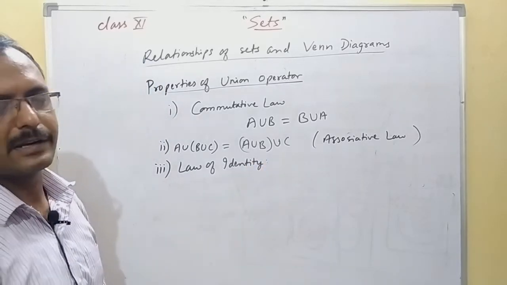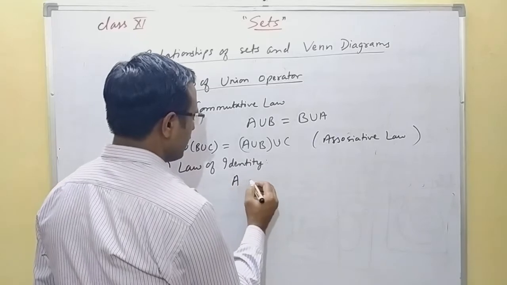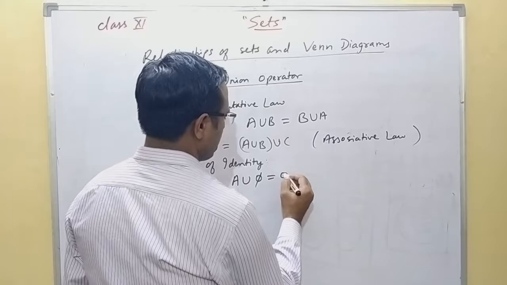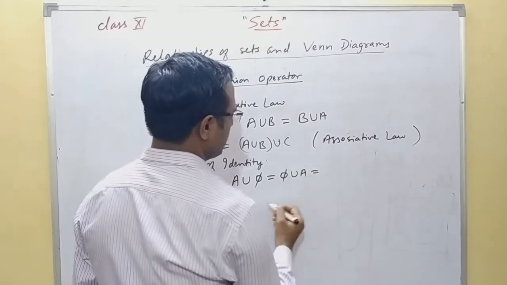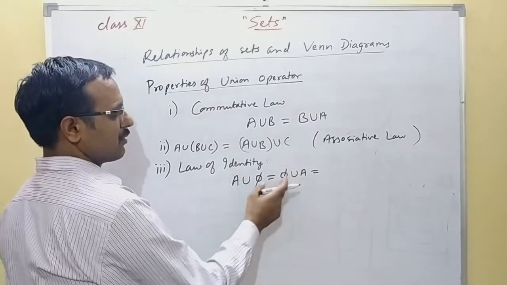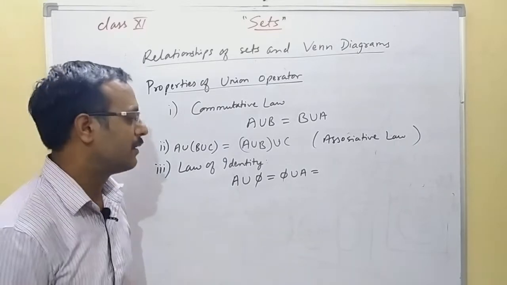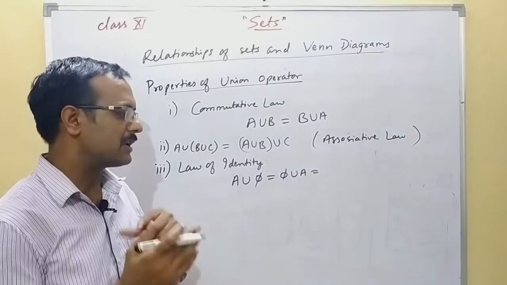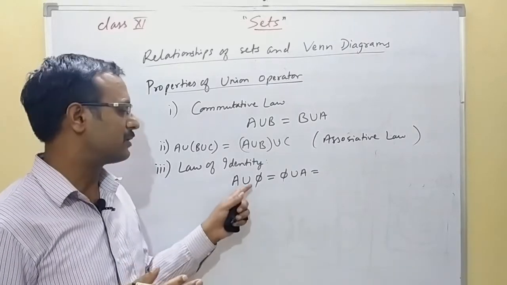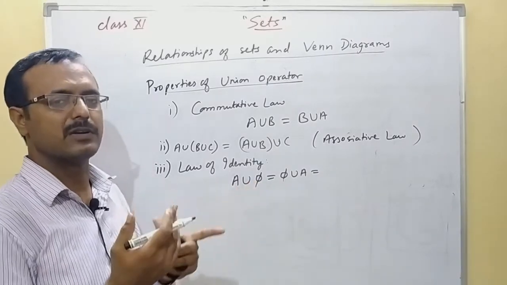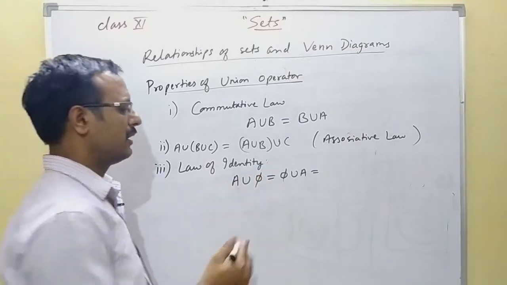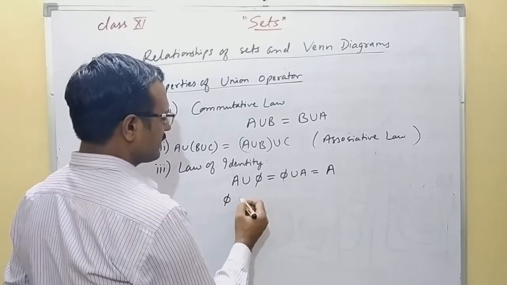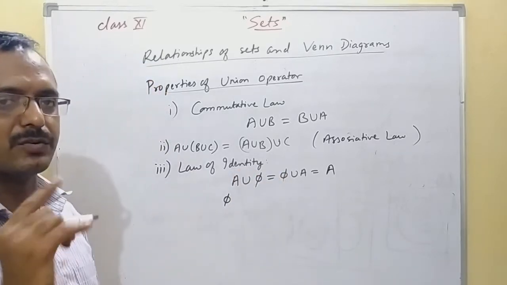Third is the law of identity. What is the law of identity? If you take the union of A with phi, it will be equal to phi union A also. Because phi means empty set, if you do the union of A with the empty set, the total result will be A only, because there is no element in phi. You will get the elements of A only, so that is equal to A. So phi can be called the identity element for the union operator.